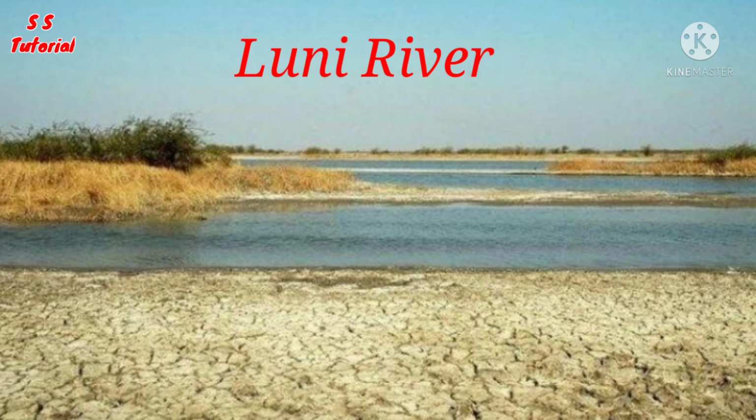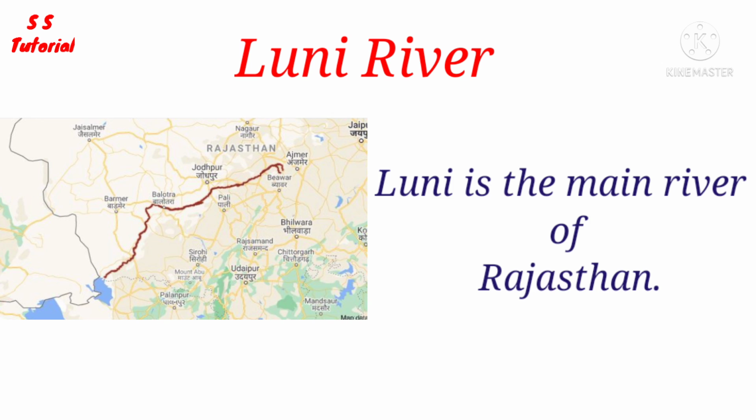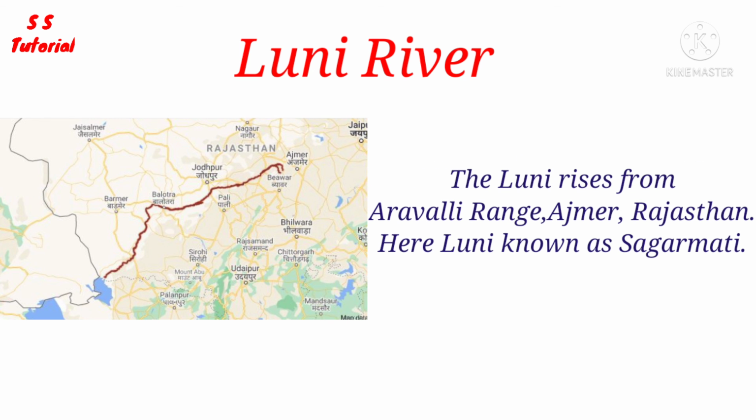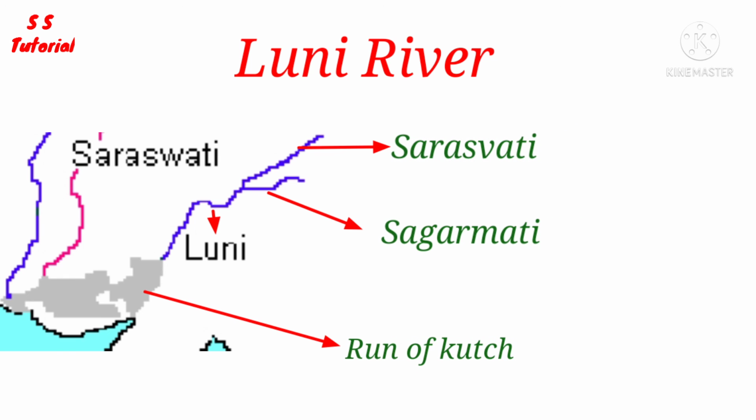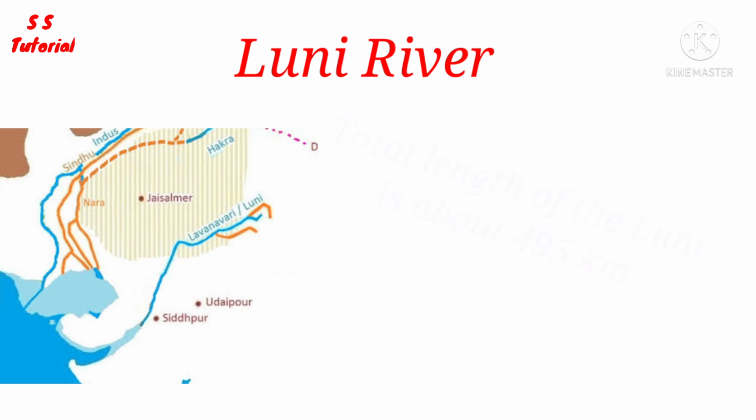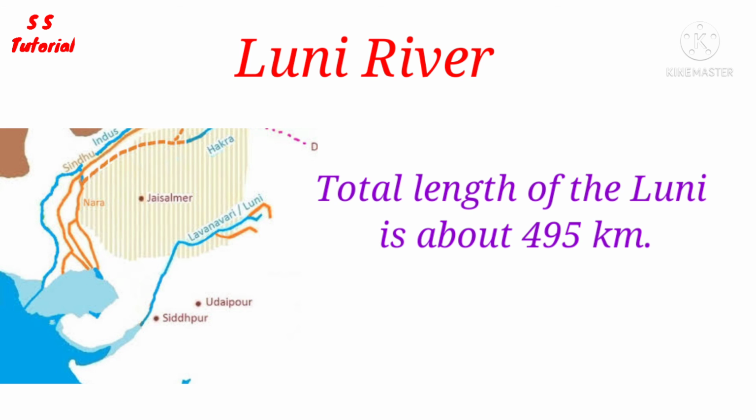Let's know about the Luni. The Luni is the main river of Rajasthan, which rises from the Aravalli ranges near Ajmer. Here it is known as Sagarmati. When Sagarmati meets with the Saraswati, then the river is known as Luni. The river finally discharges itself into the marshy land of Rann of Kutch in Gujarat. Total length of the Luni is about 495 km.